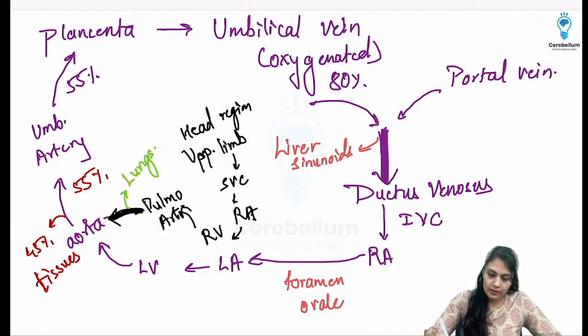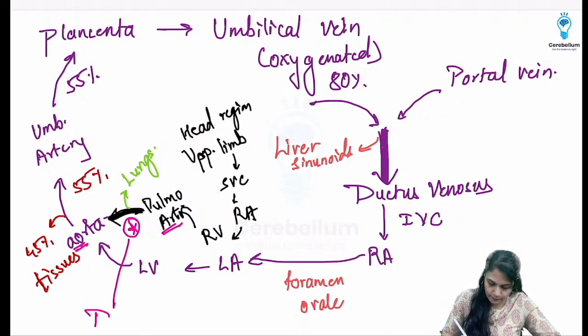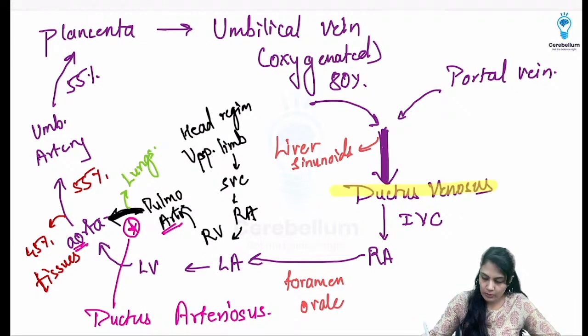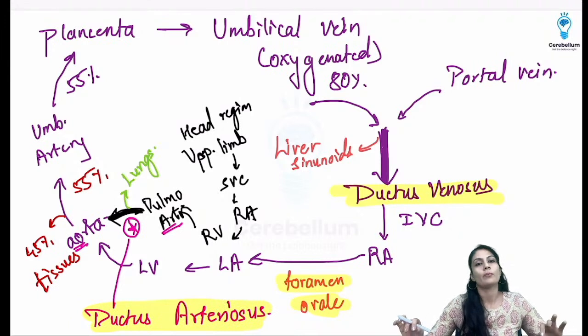Okay, and this connection over here from the artery towards the aorta, I'll just make a star mark over here, it is known as the ductus arteriosus. Okay, you have to know this chart very well so that it will help you in the exam also. So first we learn about the ductus venosus, foramen ovale and ductus arteriosus. These three things you have to remember.